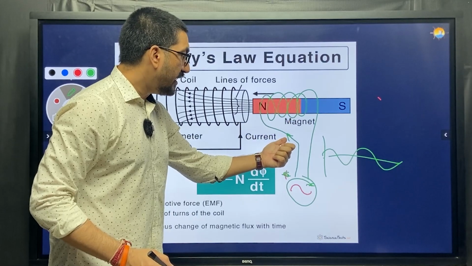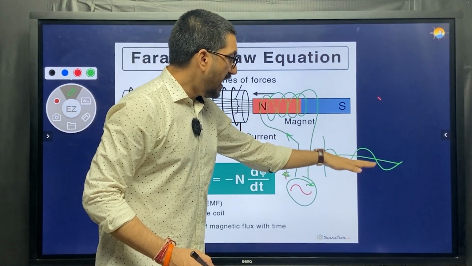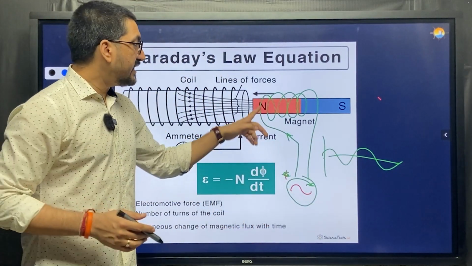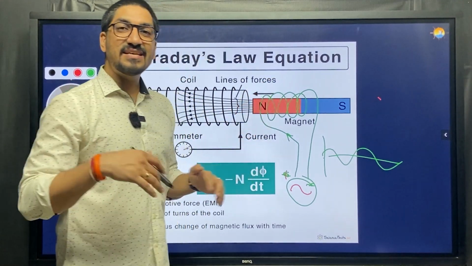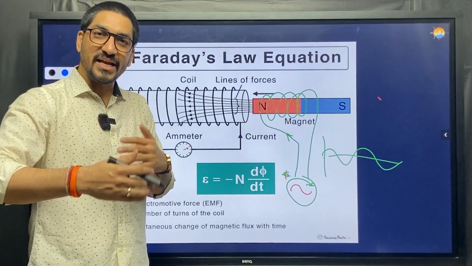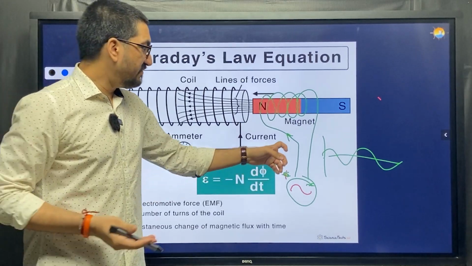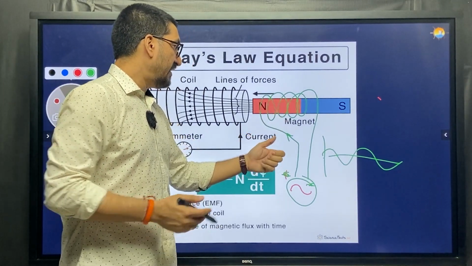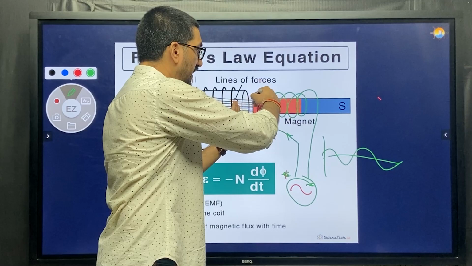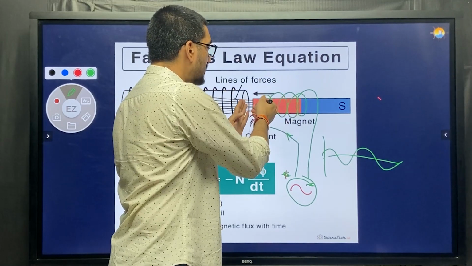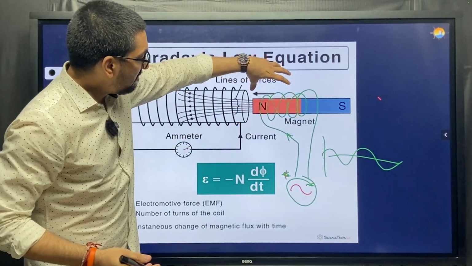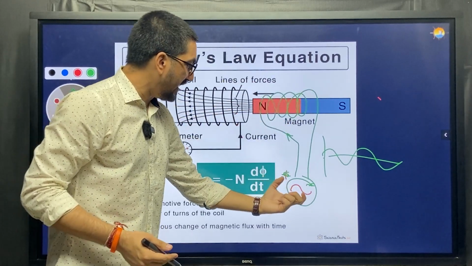It's the current. If my current is AC, a sinusoidal wave, then my flux also will be sinusoidal. Flux will also change alternately, isn't it? If there is no current, this will be 0. If current this side, it will become north. If current the other side, it becomes south. So my flux is changing just by giving AC here.